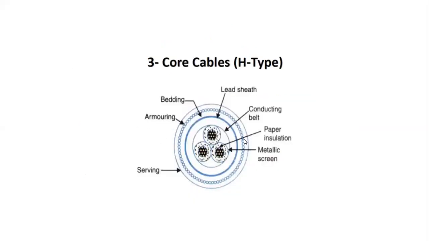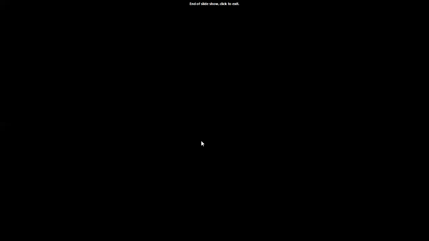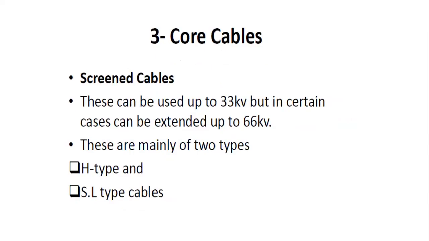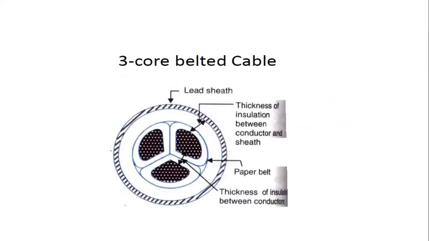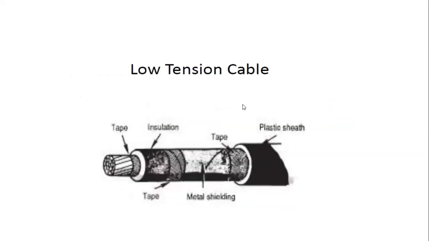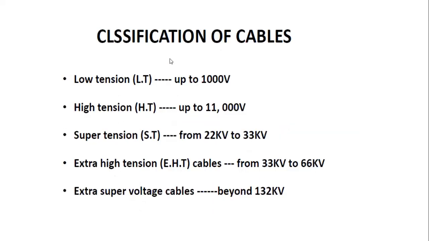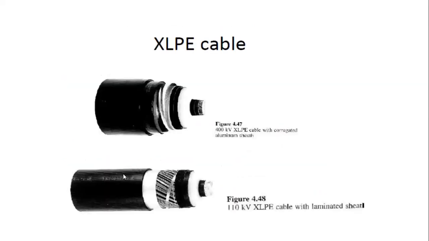These are the H-type cables. These three-core cables are again classified into two types, the H-type and the L-type cables. These are the various classifications of cable depending upon the voltage levels. The cables are classified like this.